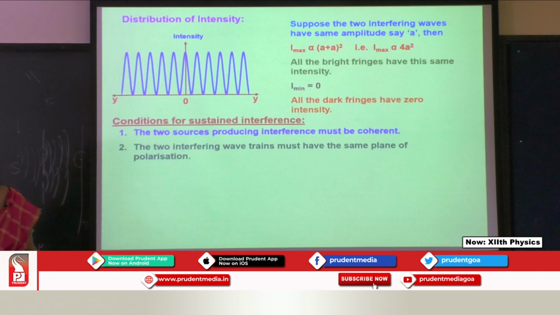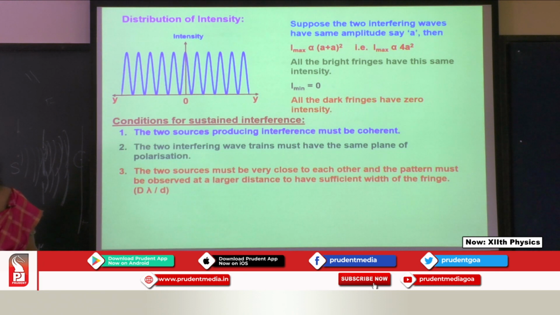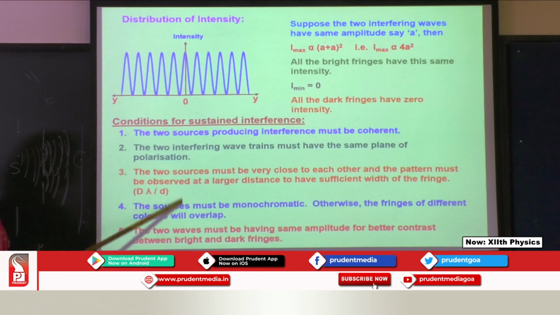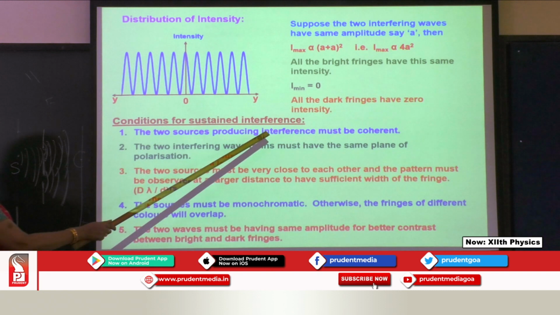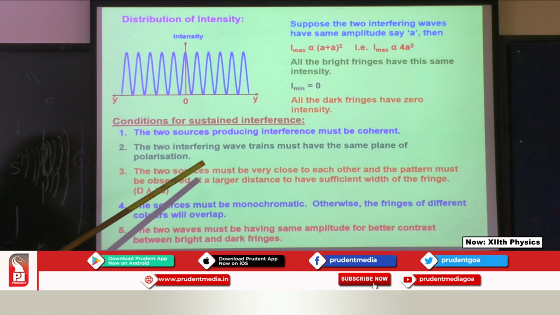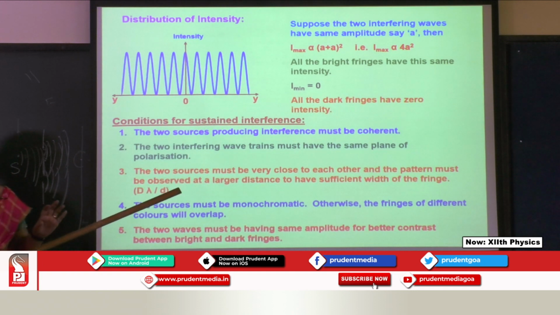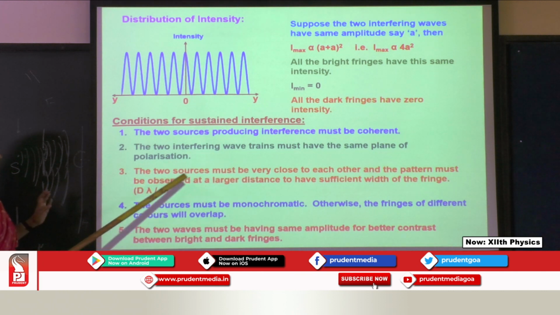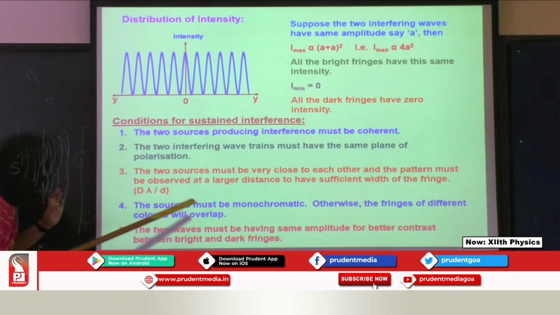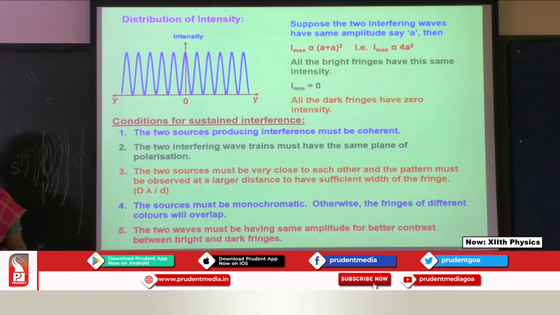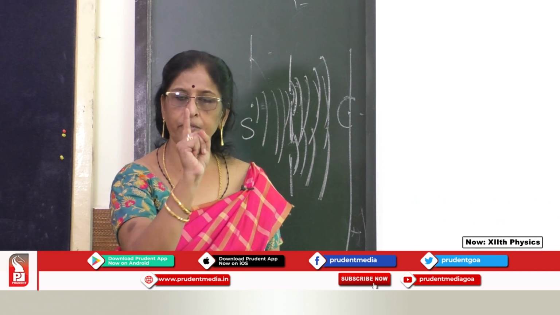So what are the conditions to obtain sustained interference? Means continuously interference pattern should occur. These are the conditions. The two sources must be coherent. The two interfering wavefronts must have the same plane of polarization, but this topic is cancelled for us. They should be very close to each other and the pattern must be observed at a large distance. The sources must be monochromatic. What is monochromatic? Means only one wavelength.